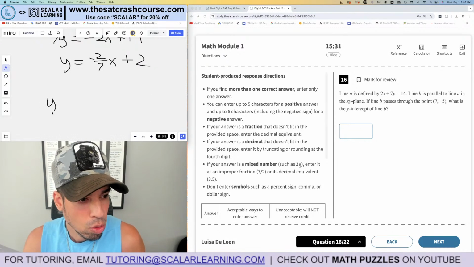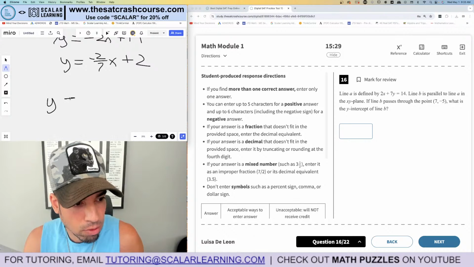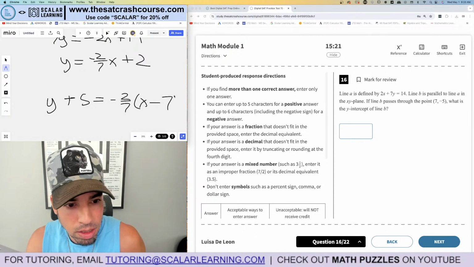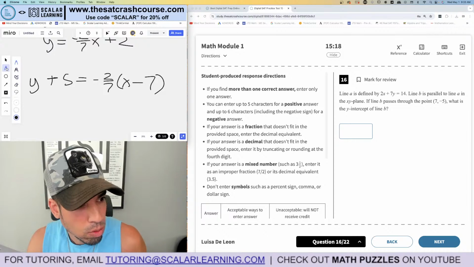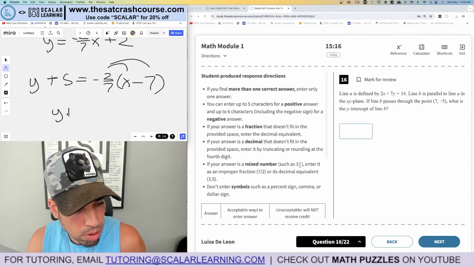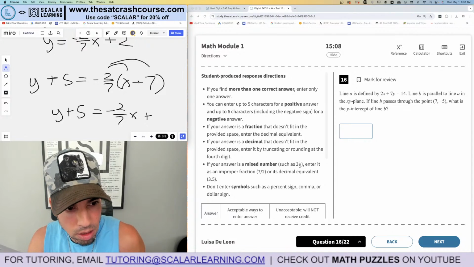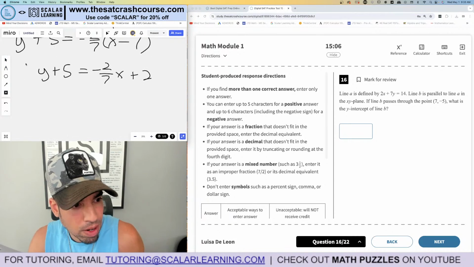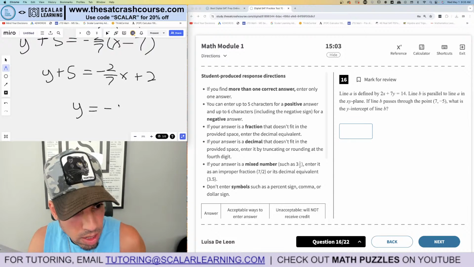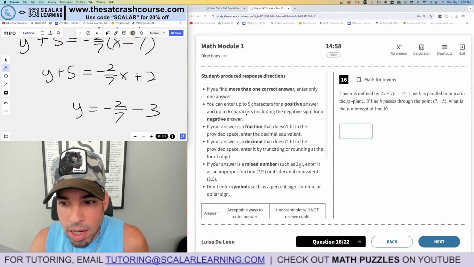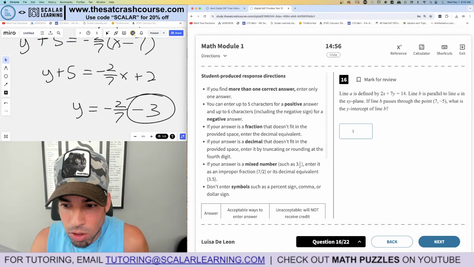Let's use point slope. So y minus negative 5, which is plus 5, equals my slope negative 2/7 times x minus that x value, x minus 7, okay? And now we're going to distribute: y plus 5 equals negative 2/7 x, and then negative 2/7 times negative 7 is positive 2. And then we're going to minus 5 from both sides. Y equals negative 2/7 x, and 2 minus 5 is negative 3. And my y-intercept is then this value, right? Negative 3.